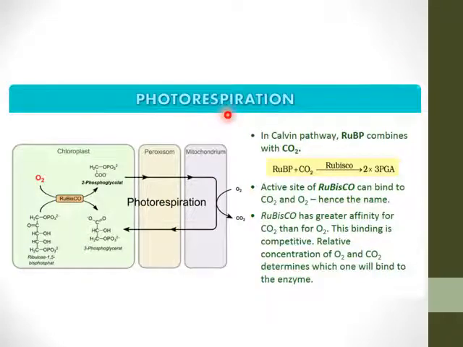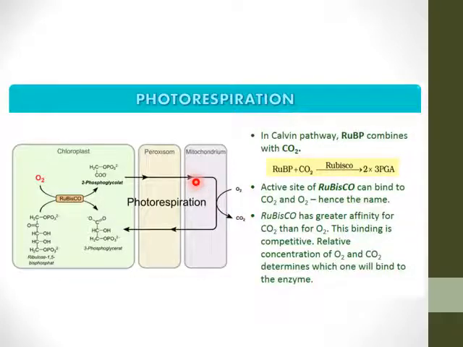Next is photorespiration. Photo means light. Respiration means intake of O2 and release of CO2. So if the concentration of O2 is more as compared to the CO2, then this Rubisco enzyme will bind with the O2 and go for oxygenation instead of going to the C3 cycle, and that causes the loss of CO2 instead of the synthesis of ATP or NADPH.